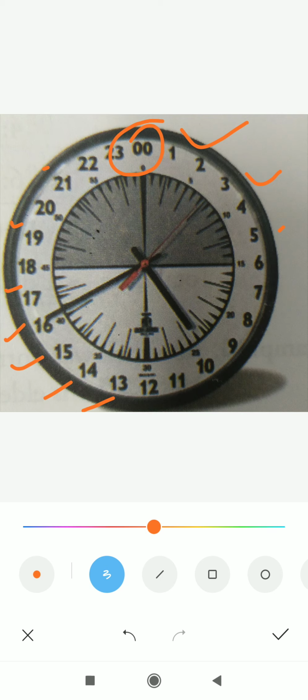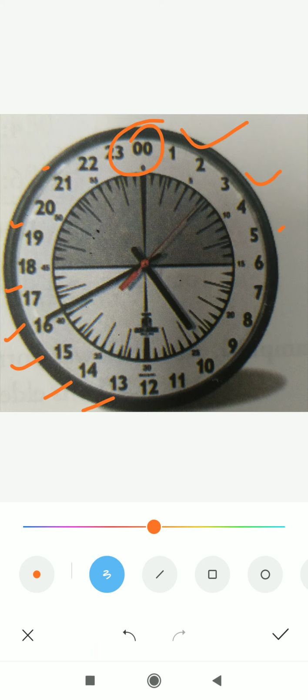In the 12-hour clock, after 12 we repeat the number, but with p.m., 1 p.m., 2 p.m. like this. And in the 24-hour clock, we are not going to repeat any number. Here 1, 2, 3, 4 up to 12 is in the morning, as in the 12-hour clock it is a.m. time, and this 24-hour clock time is the same.